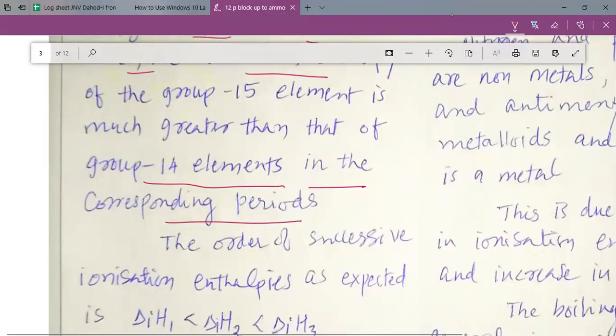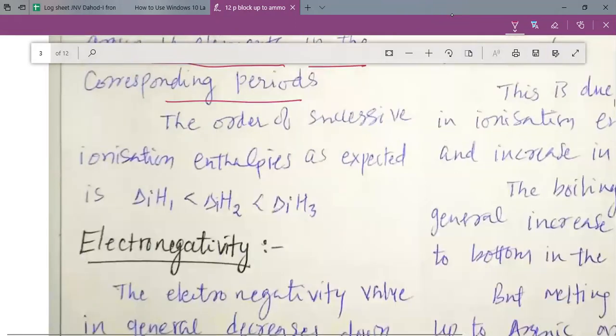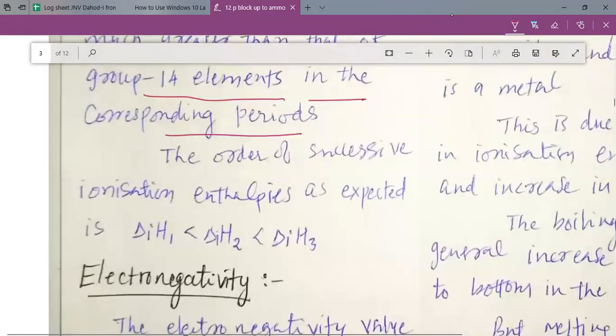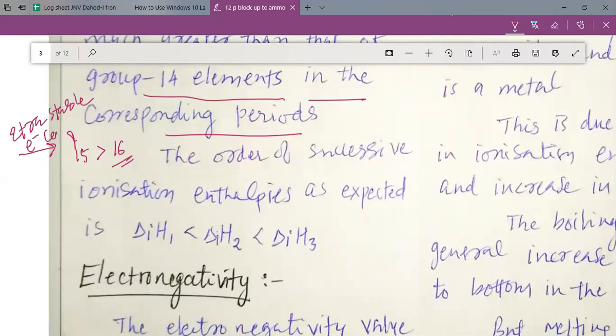Here an important point which I should tell you is that generally when we go from left to right, the value of ionization energy increases. But in the case of group 15 elements, the ionization enthalpy is also found to be greater than group 16 elements, because group 15 elements have extra stable electronic configuration.